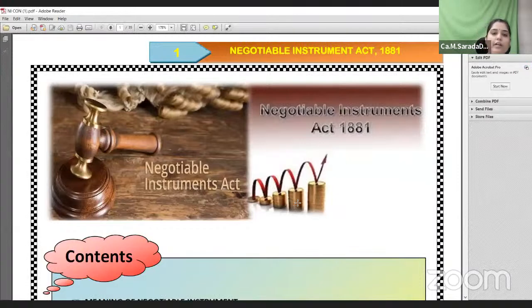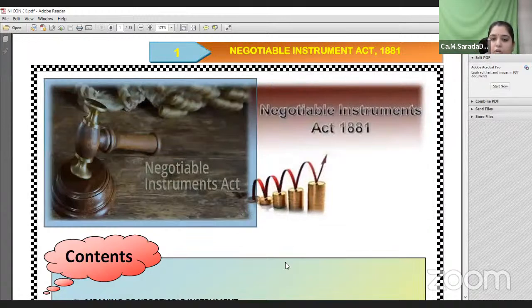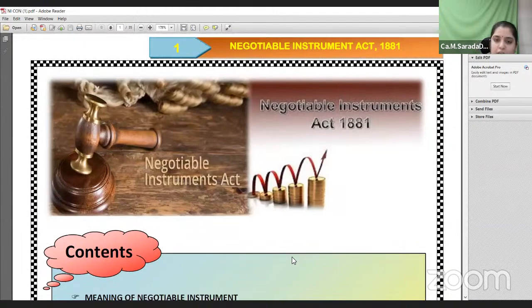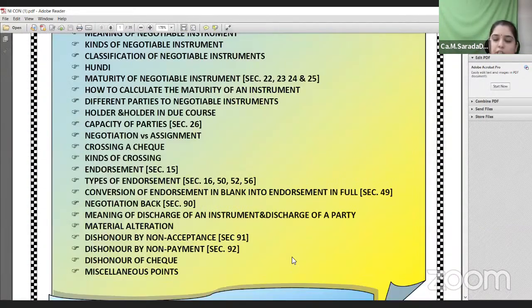So, very good morning, one and all. Today, let us start with the Negotiable Instruments Act. Let us see the important aspects of this particular act. After this, we will also go through and have an overall view of the Contract Act. This act is important, as I have already mentioned in the last class.